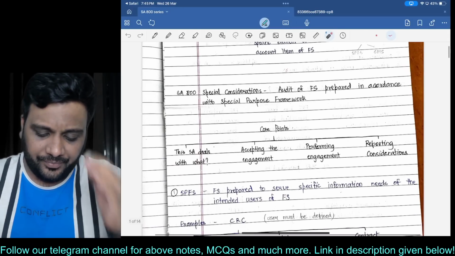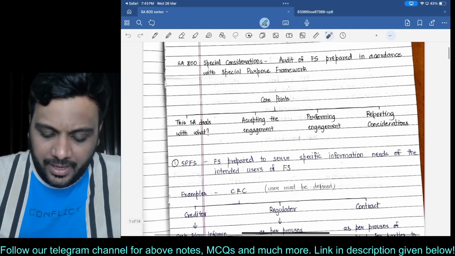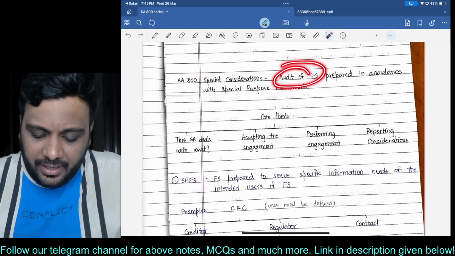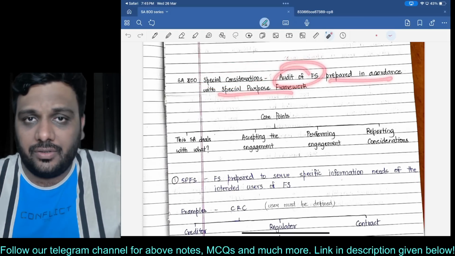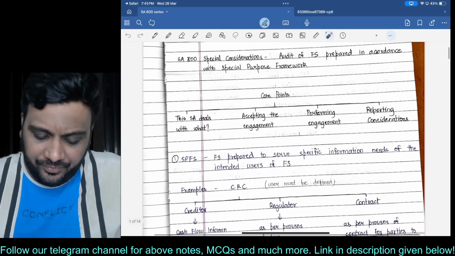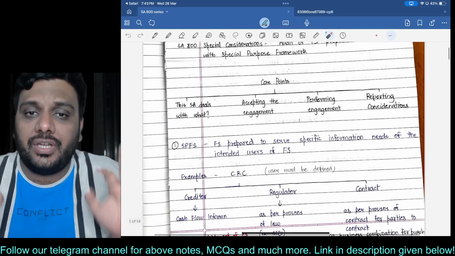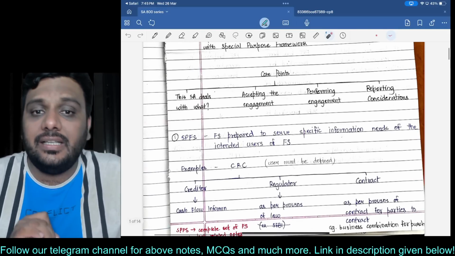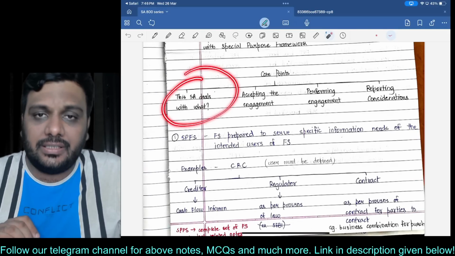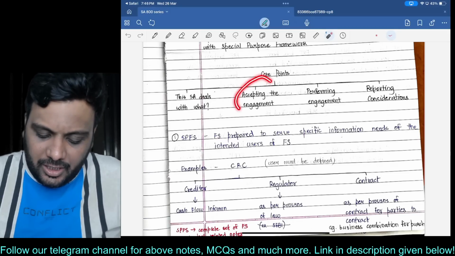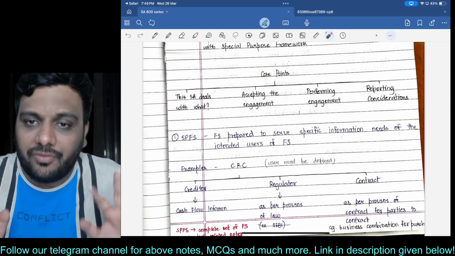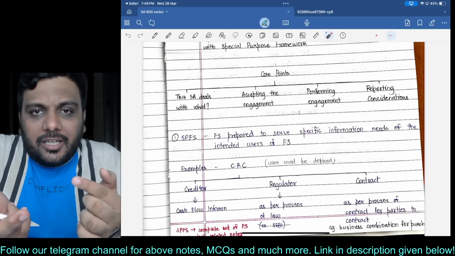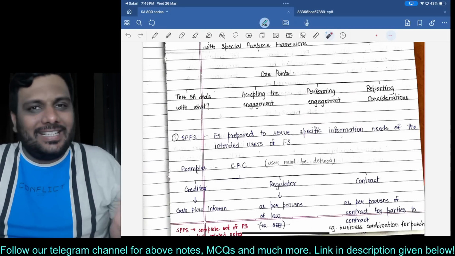Now everyone over here. When I say SA 800, that means special considerations in audit of financial statements prepared in accordance with special purpose framework. Now listen to me very carefully. What are the most important points in this particular SA? First, you have to understand this SA deals with what. Then you have to understand that while accepting the engagement, what are the main points to be taken care of. Then you have to understand, first we will accept the engagement, then we will perform the engagement, then we will write a report. All right, as simple as that.